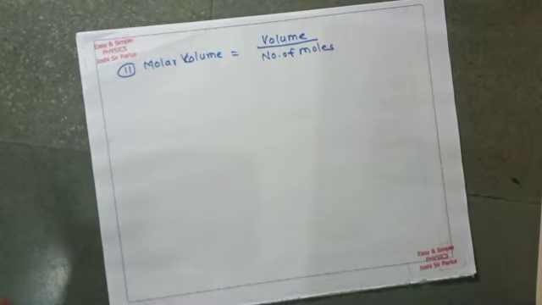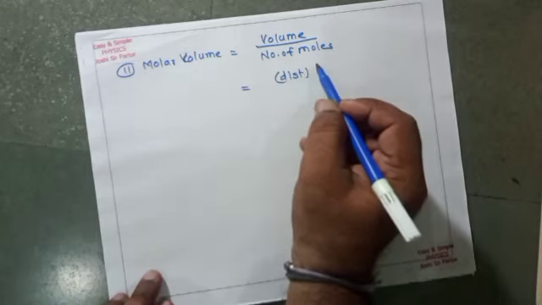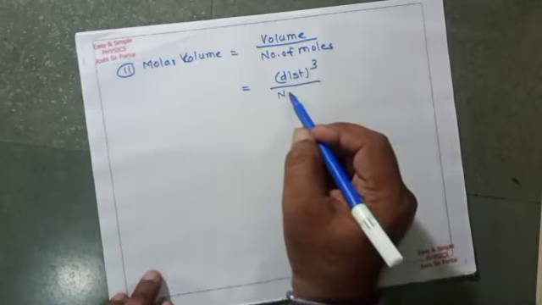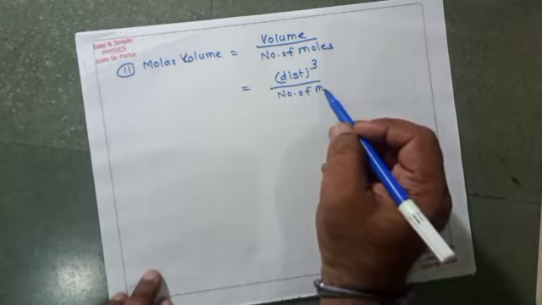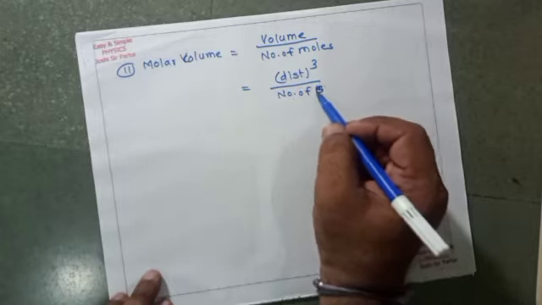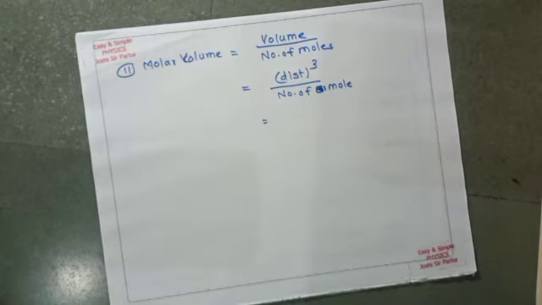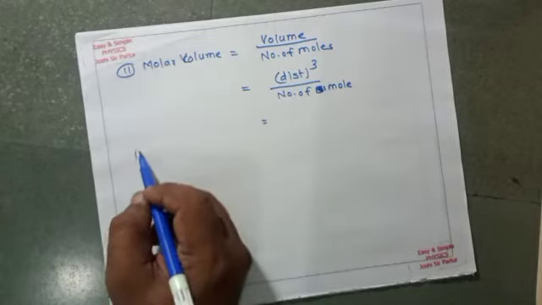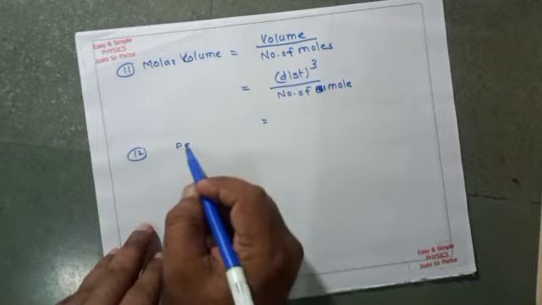We know the dimensional formula for volume, that is length multiplied by breadth multiplied by height, means distance cube, divided by number of moles, or amount of substance. So that is the dimensional formula for molar volume.